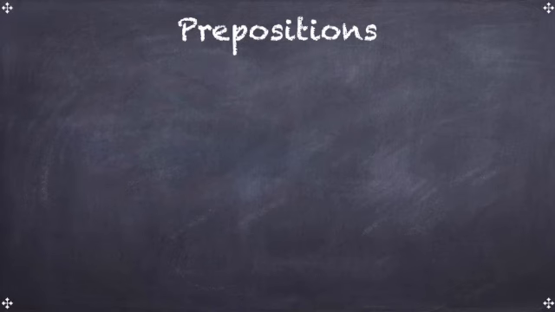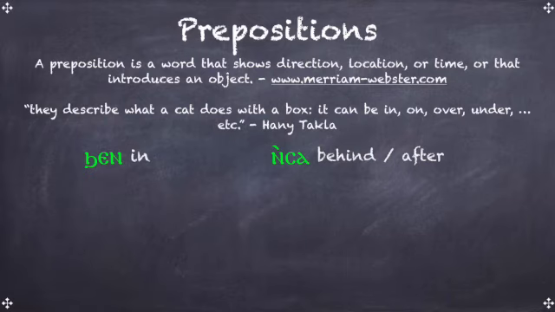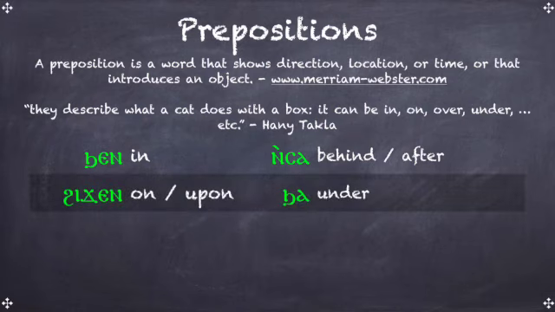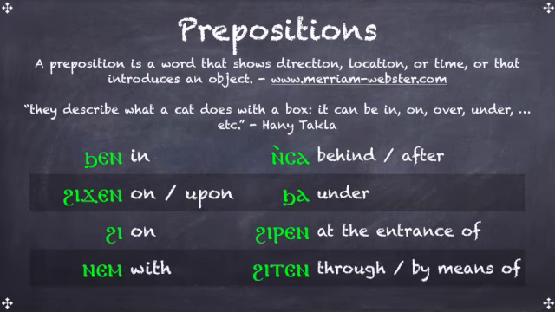Next are prepositions. Prepositions describe direction, location, time, or introduce an object. Here are some examples of Coptic prepositions. Chen is in, and sa is behind or after. Hijen is on or upon. Cha is under. He is on. Hiren is at the entrance of. Nem is with. Hiten could be through or by means of.